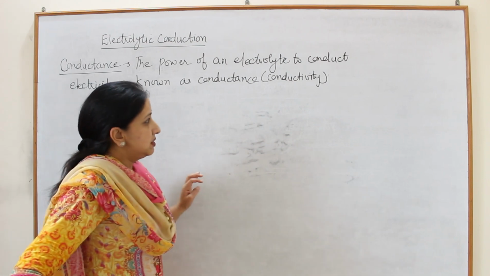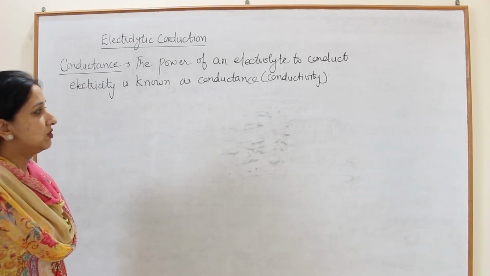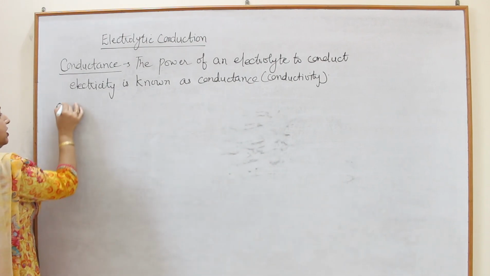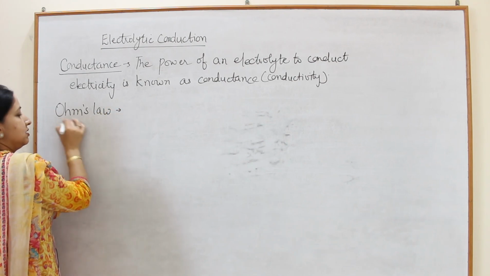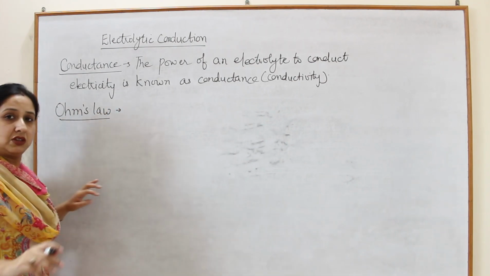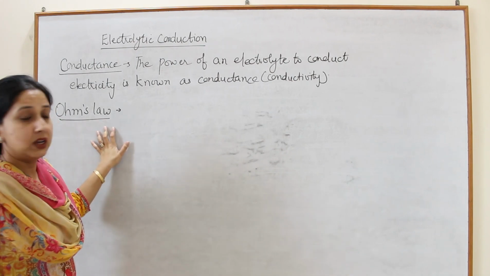Now there are some terms which are very important for your numerical point of view. So first, what do you mean by Ohm's law? This maybe you have discussed in physics. Okay? Ohm's law.